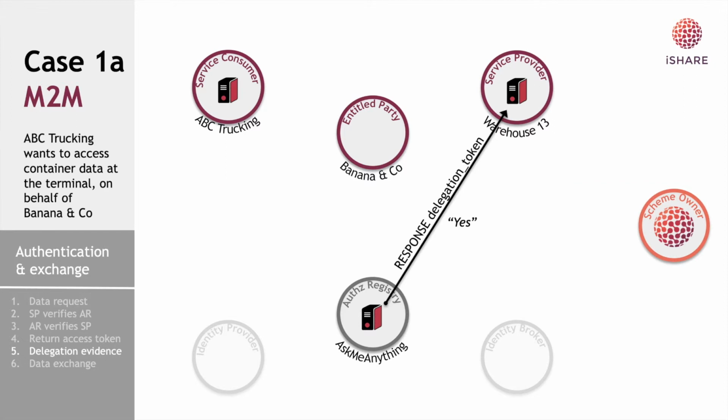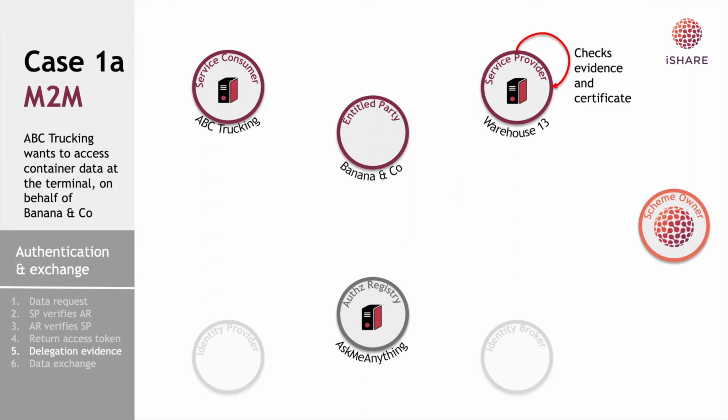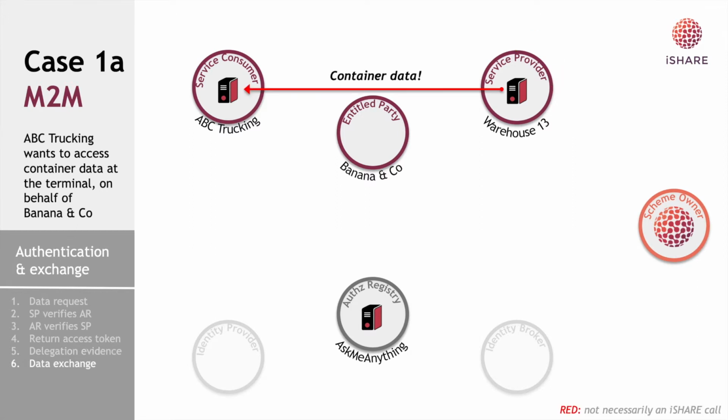The authorization registry will check its own files, and if it finds a valid delegation for container Z, it will return yes, ABC Trucking may access this data regarding container Z. And then Warehouse 13 can check the evidence and certificate and return the container data to ABC Trucking.